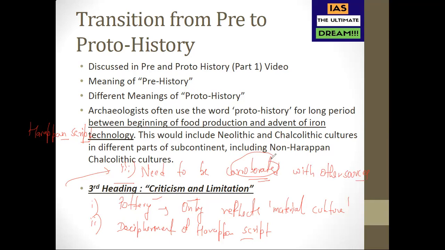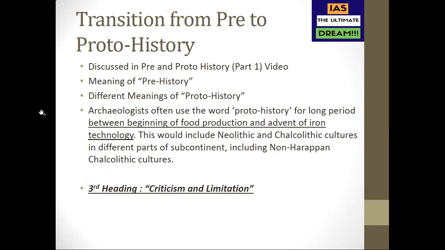So that's it. Then in the conclusion part, you can say that various interpretations of non-Harappan Chalcolithic cultures from pottery need to be corroborated with other sources like various tools, implements, settlement pattern, burial practices, etc., to arrive at a more holistic picture of Chalcolithic culture. So that's it. I think that would be more than enough. We have done this.